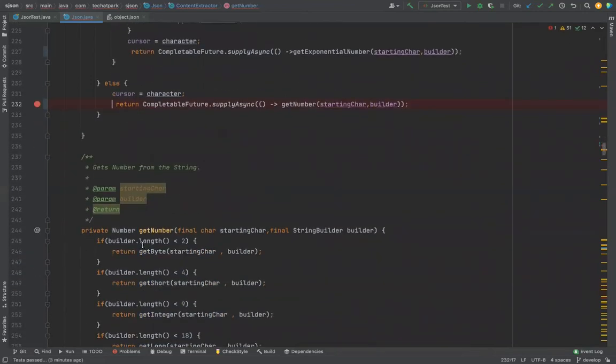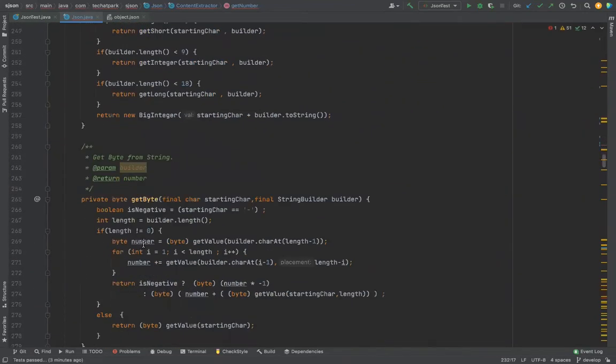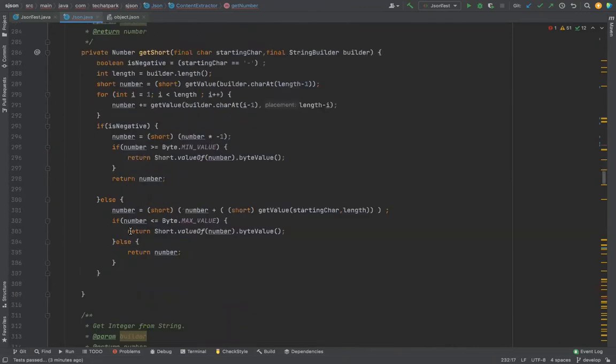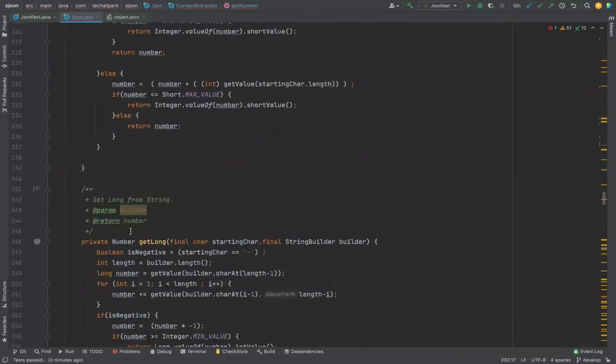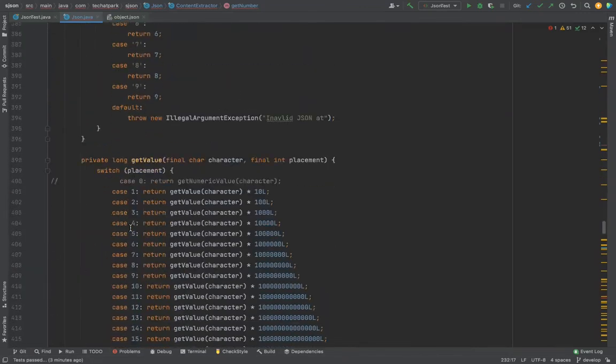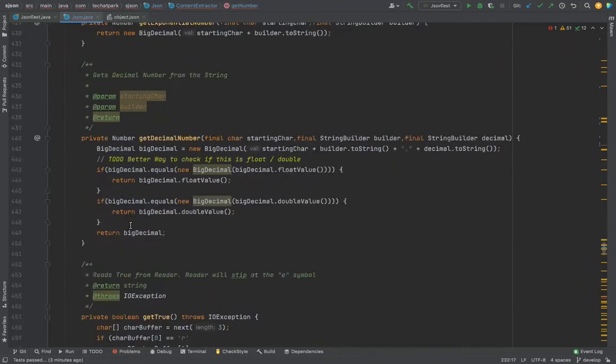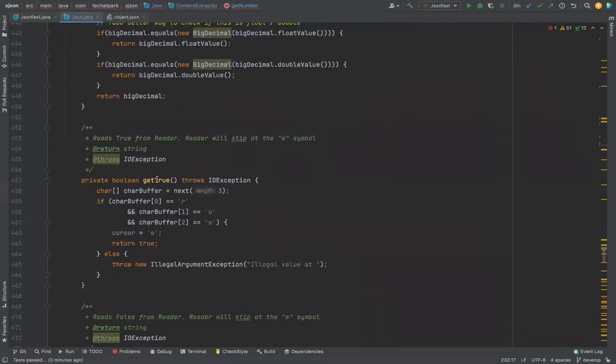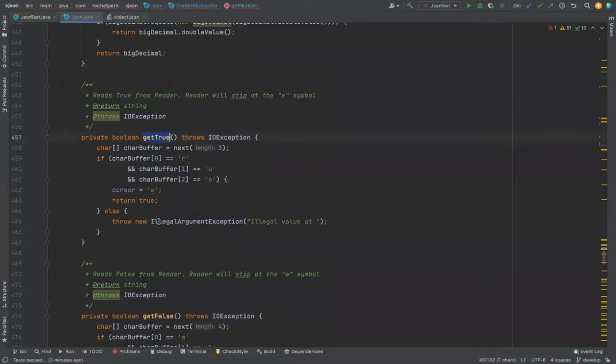Sometimes it will look stupid, I will tell you, but bear with me. Numbers we did. So now we go to Boolean. You might wonder why I have true or false, but if you look at the previous session, you will understand. We want to go memory optimized, so we did it this way.